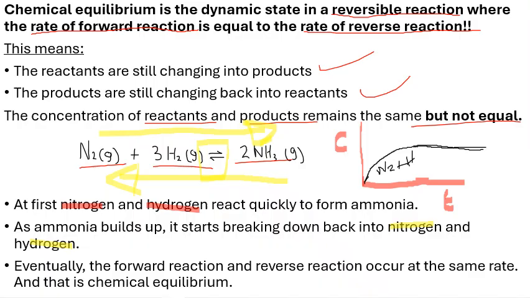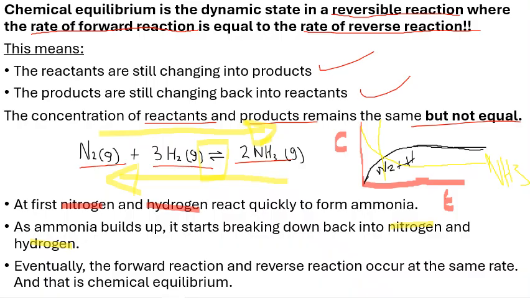As ammonia builds up, it starts breaking down back into nitrogen and also the hydrogen, right? So there it goes, that's our ammonia there, also until it becomes a straight horizontal line. Okay guys, so now the yellow line is for our ammonia, NH3, right? So now here, after this line, I want to use a different color.